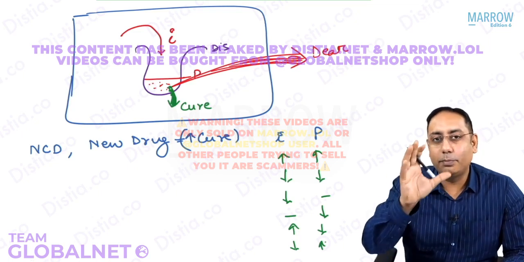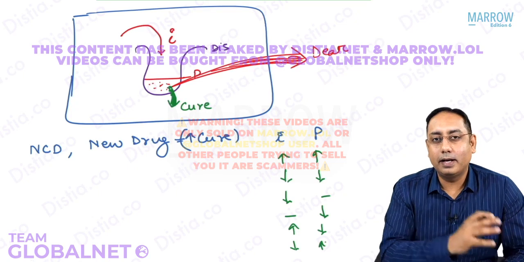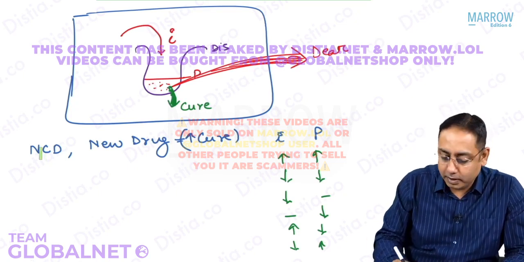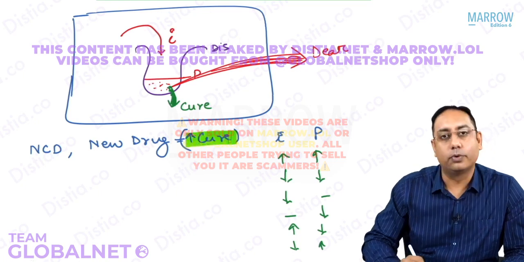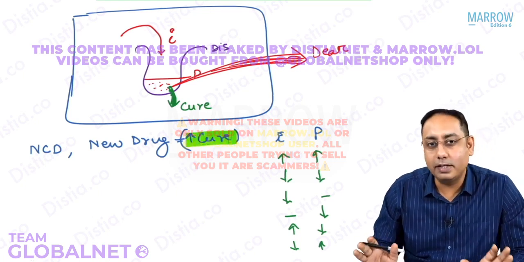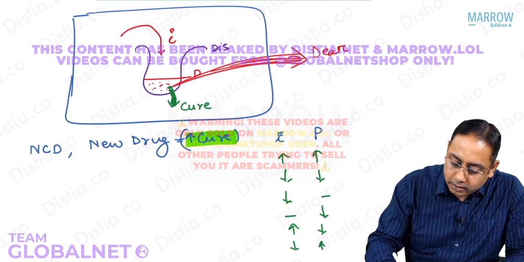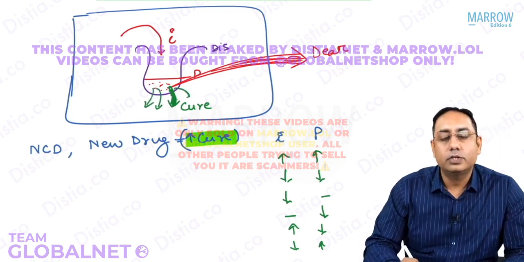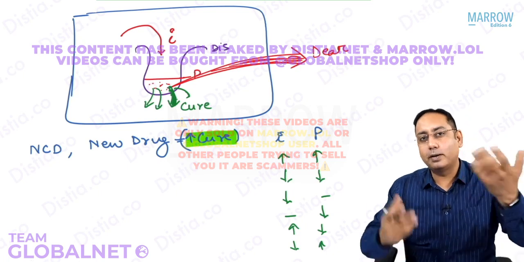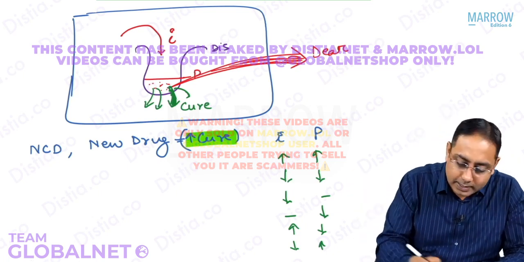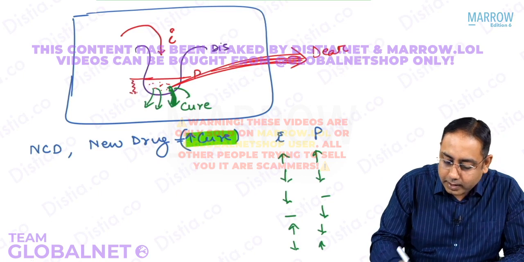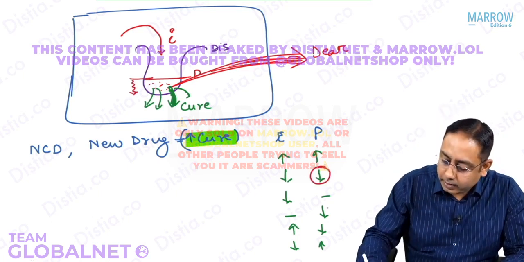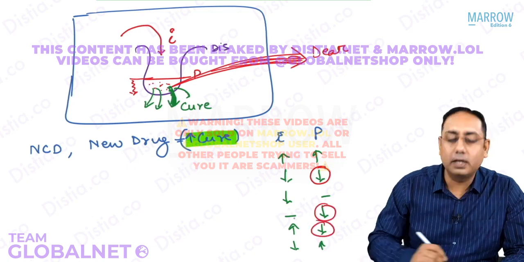So please note the concept I want to bring to you is that if there is a disease, non-communicable or communicable, and you increase the cure, the funda is you increase the cure. Beta, if you increase the cure, what are you going to do? That means more people are going to get cured. So if the cure is going to be more, what is going to happen to the prevalence? The prevalence is going to come down. So if the prevalence is going to come down, either it is this, or this, right?